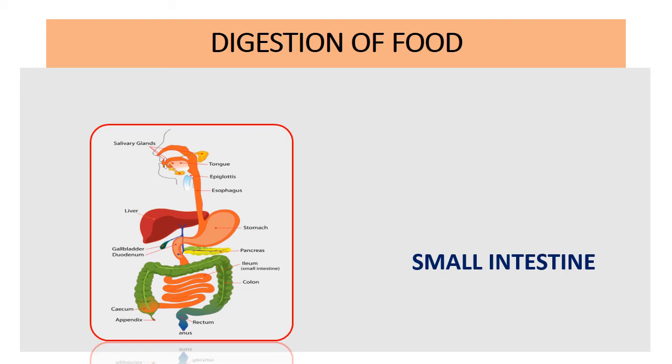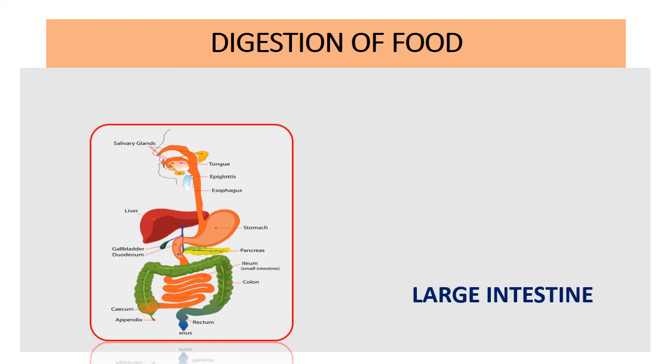As the food is absorbed by the small intestine, the undigested food and unwanted things gradually move into the large intestine. As the undigested food moves in the large intestine, the water is reabsorbed by the large intestine and it sends the waste outside through the anus. Thus in our body, the food is converted from the complex form to the simplest form. This is called the process of digestion.